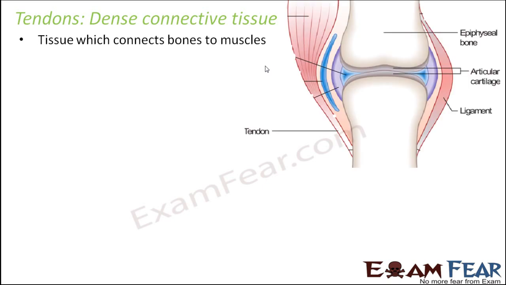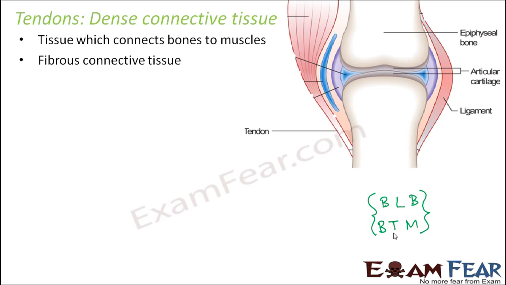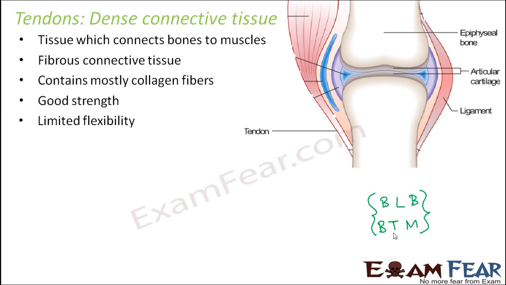So tendon is nothing but a tissue which connects bones to muscles. So please do not get confused. Ligament will always connect bone to bone, whereas your tendon will connect bone to muscle. So please remember BLB and BTM. Bone to bone is ligament, bone to muscle is tendon. So this is again a fibrous connective tissue. They also mostly contain collagen fibers, good strength, limited flexibility. If you talk about flexibility, ligaments provide more flexibility when compared to tendon.